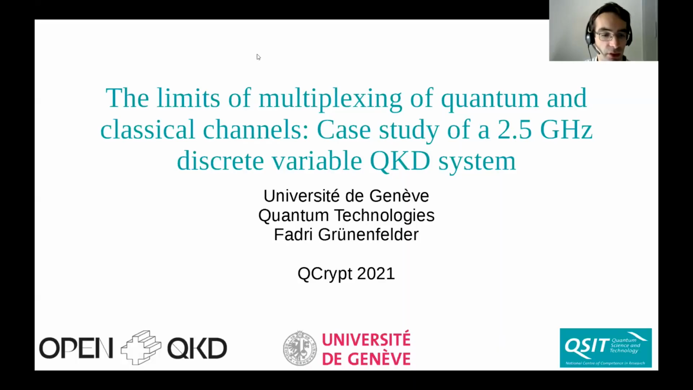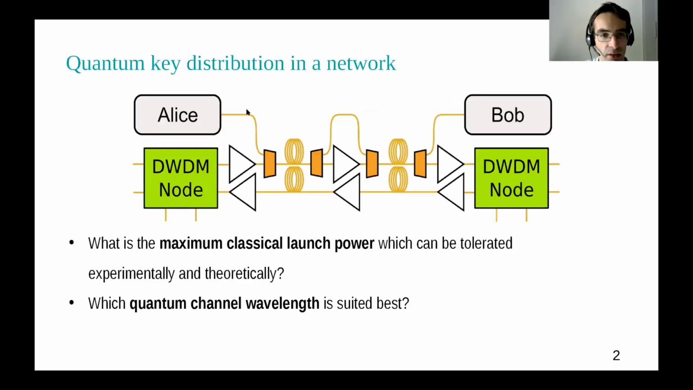Hello and welcome to the second part of this merged talk. My name is Fadri Grünenfelder and I'm a PhD student at the University of Geneva. I will talk about the limits of multiplexing of quantum and classical channels, and we will look at a case study of a 2.5 GHz QKD system we implemented in our lab.